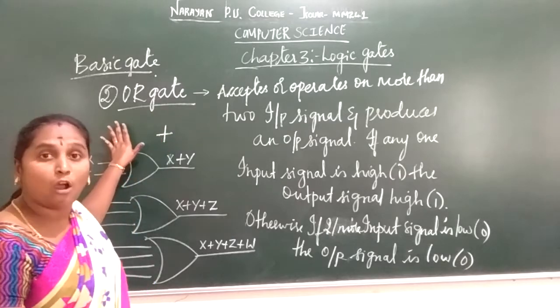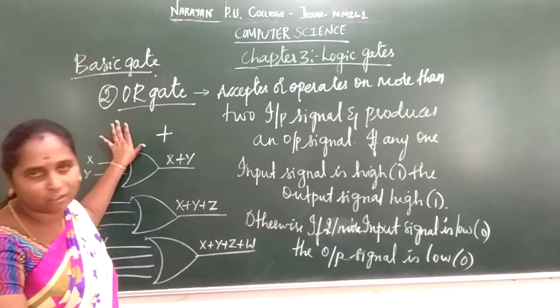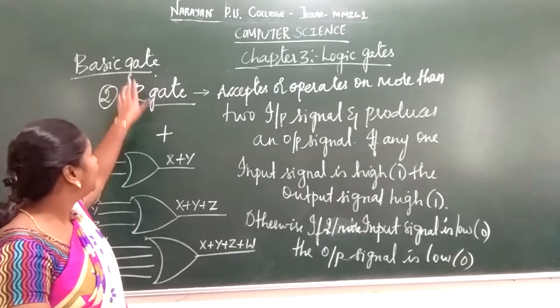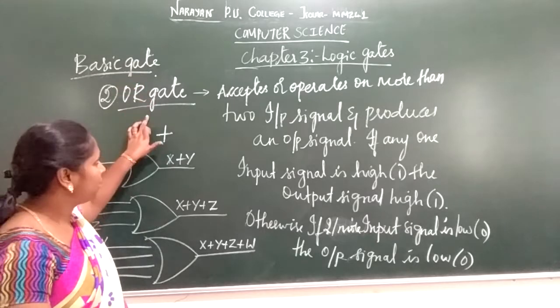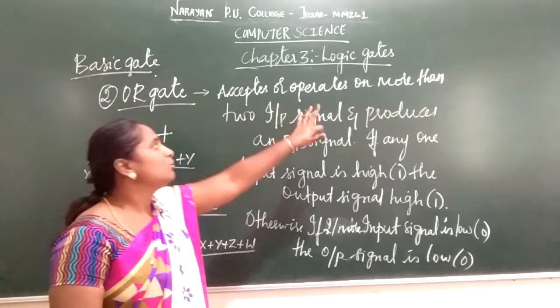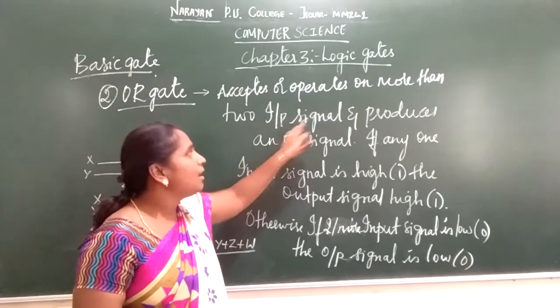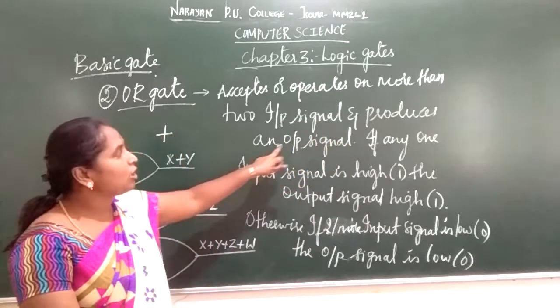Next we are going to see how the truth table represents your OR gate. The OR gate is the second one under your basic gates. Here you are going to operate on more than 2 input signals, but it is going to produce an output signal.